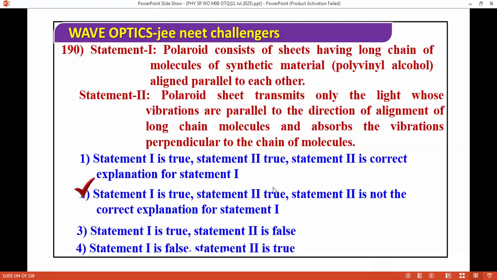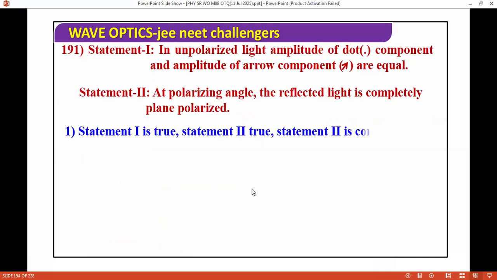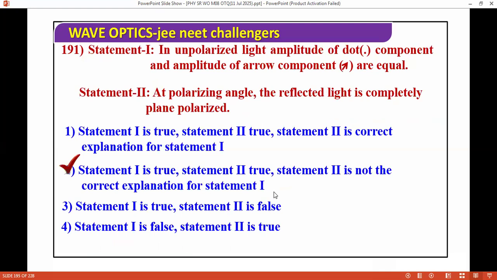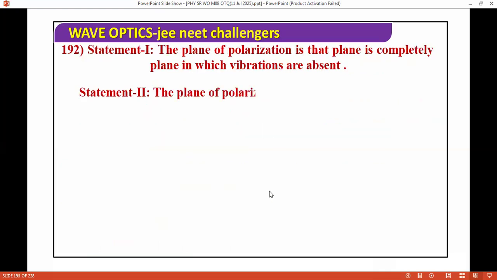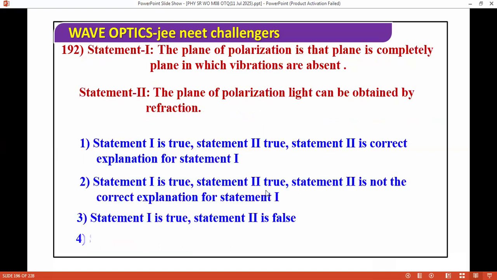Next question. In polarized light, the amplitudes of the components are equal, and at the polarizing angle the reflected light is completely plane polarized. Both statements are correct here again. Next question. The plane of polarization is the plane in which vibrations are absent. Plane polarized light can be obtained by reflection. The correct answer is that both are correct here again. Next question, I'm moving ahead.